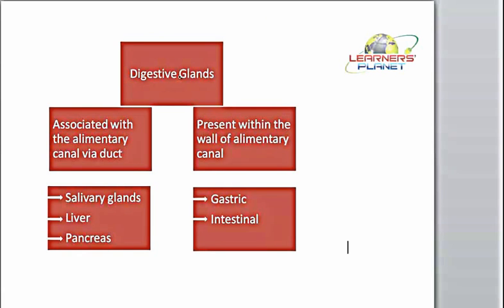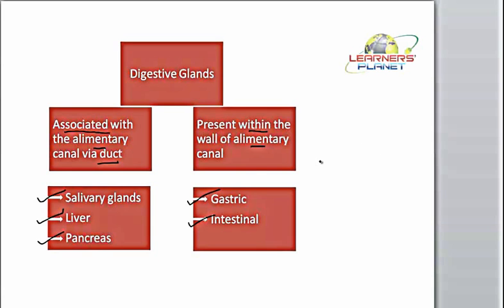These digestive glands, we already said, are either present exterior to the alimentary canal and associated with it via duct. Such glands are salivary glands, liver and pancreas. Then those which are present within the alimentary canal are gastric glands and intestinal glands. So now in this session we will study all these particular glands.